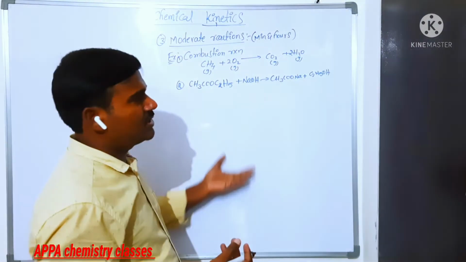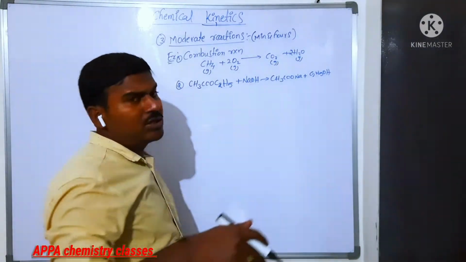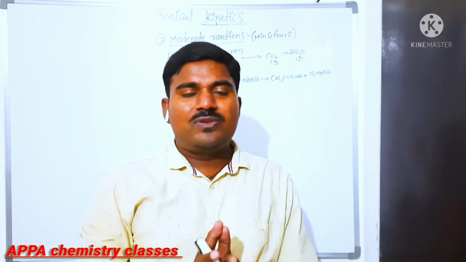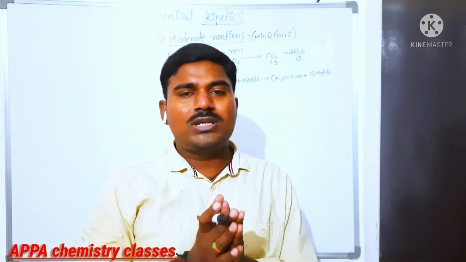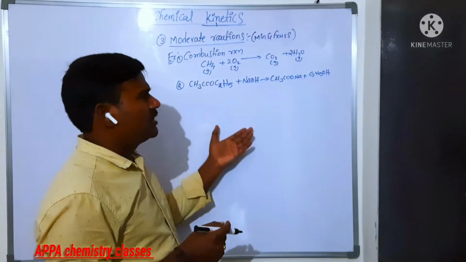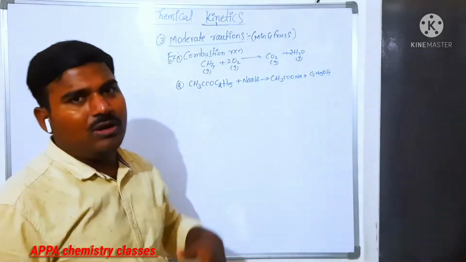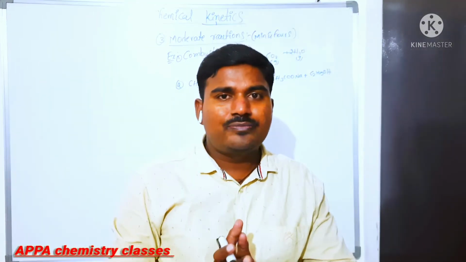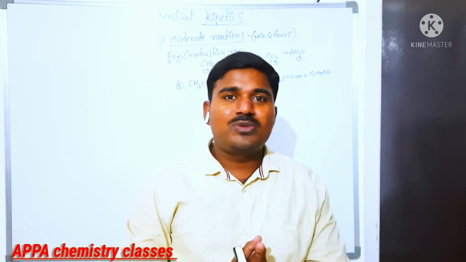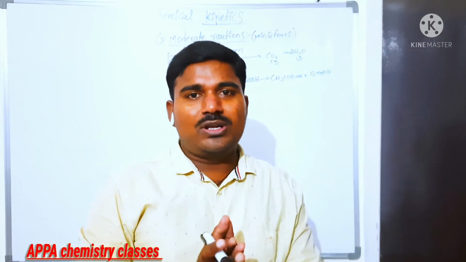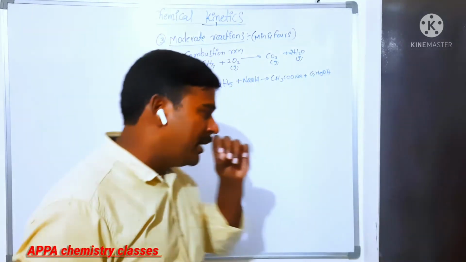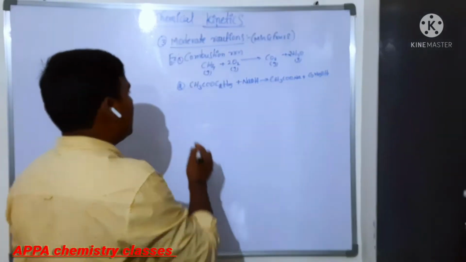So many moderate reactions are there, and you can take many more examples. These are some examples of very slow, very fast and moderate reactions. Is that clear? Based on the speed of a reaction, how many types of reactions do we have? Three types. What are those? Very slow, very fast and moderate reactions. Next we are going to see the rate of a reaction.